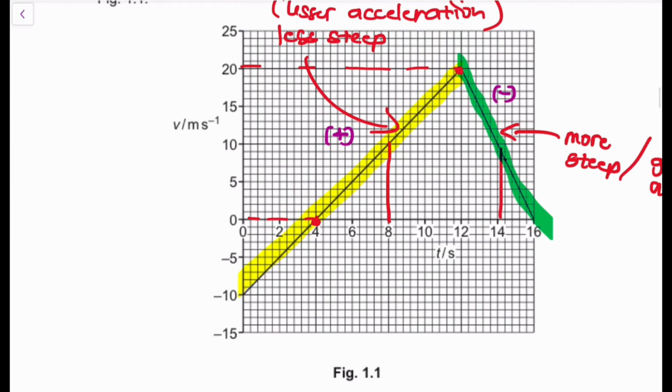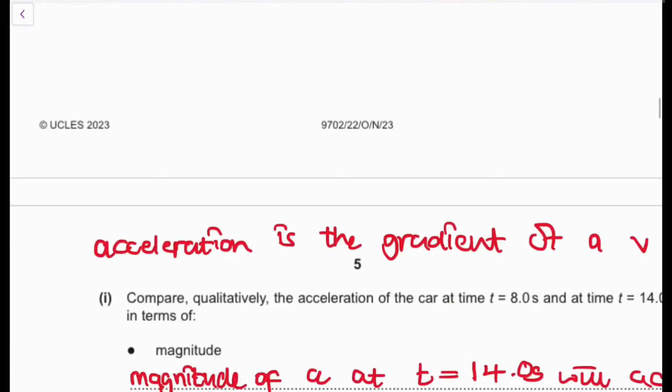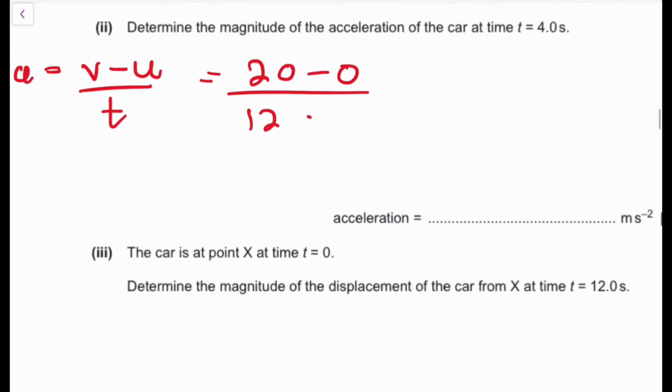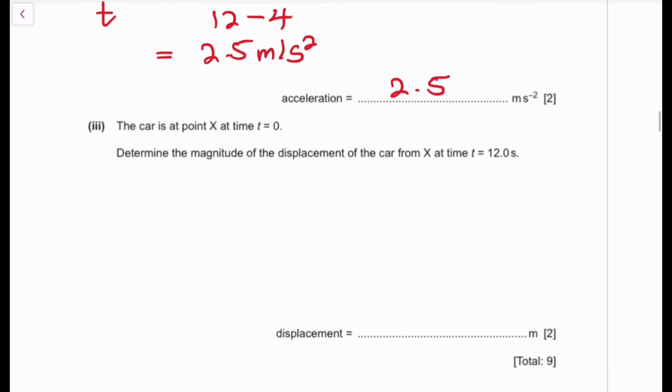As you can see, at 20, we have 12. And then at 0, we have 4. So the denominator, we're going to have 12 minus 4. That's going to give you an acceleration of 2.5 meters per second. So acceleration is just going to be 2.5 meters per second squared. It's a very, very important key distinction that you need to be able to make. Move on to the next question.